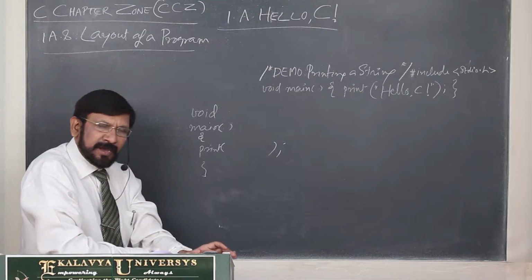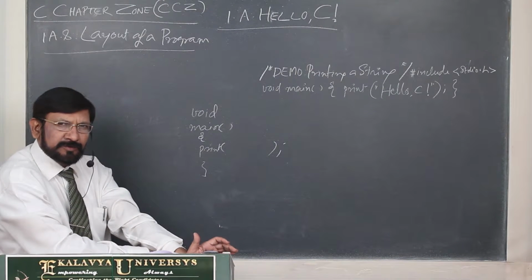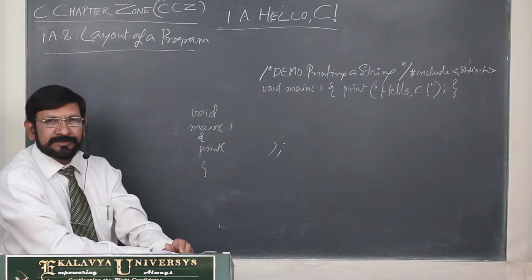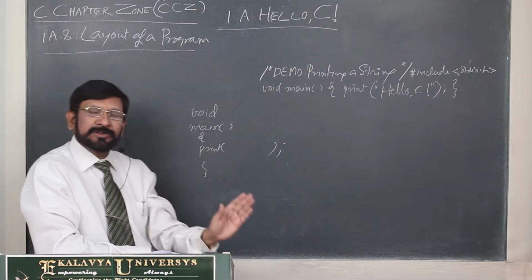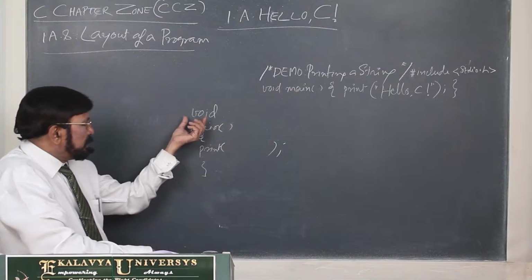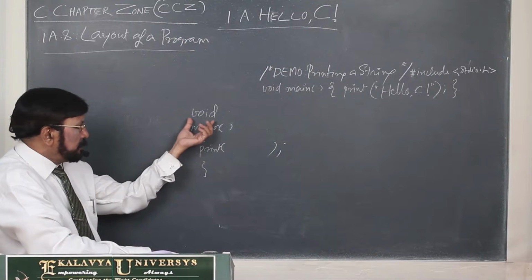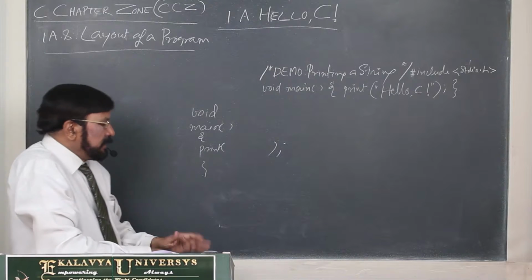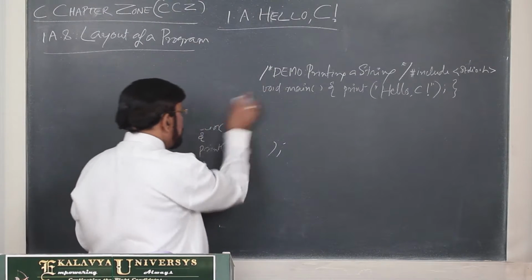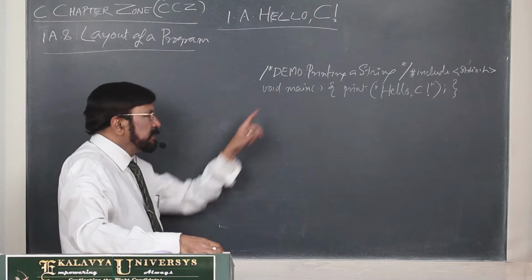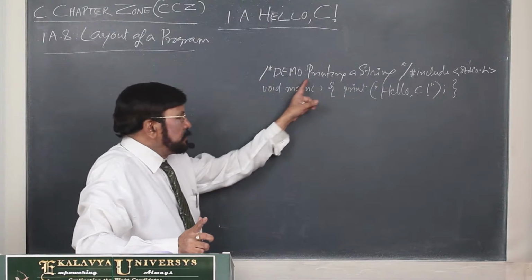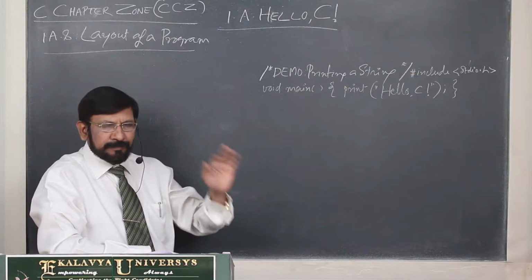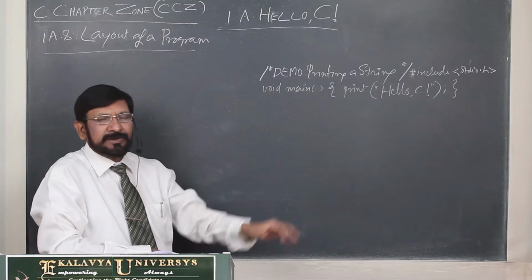Most elements of the C language and other languages in the C family are written in lower case. So you must write them in lower case only. If you write in upper case or mixed case, it cannot recognize it. That point you understand. In the same manner, the 6 lines program we have written in 2 lines, if you execute it, it is compiled and executed properly and gives the result.